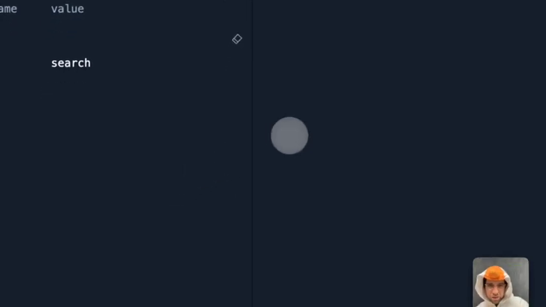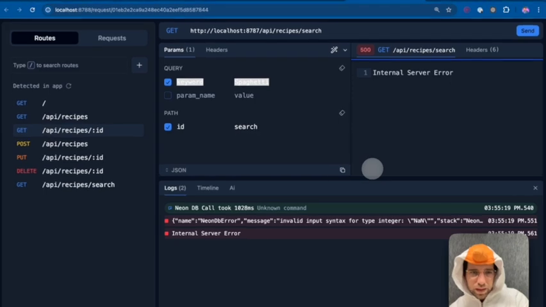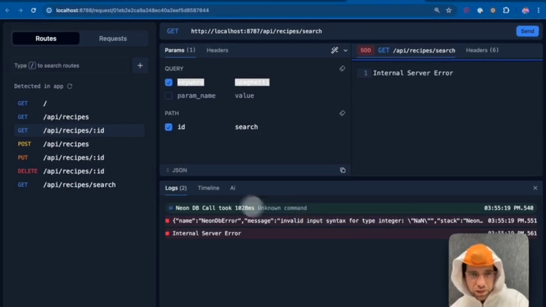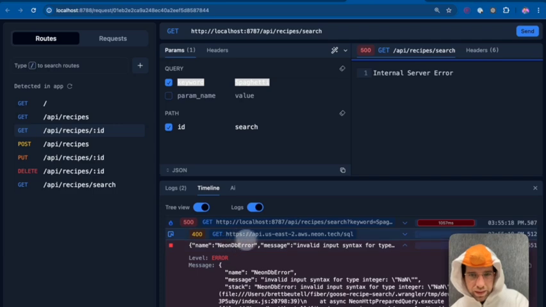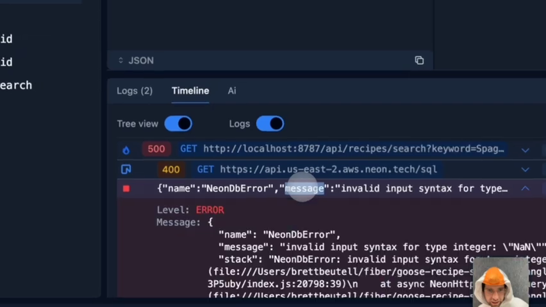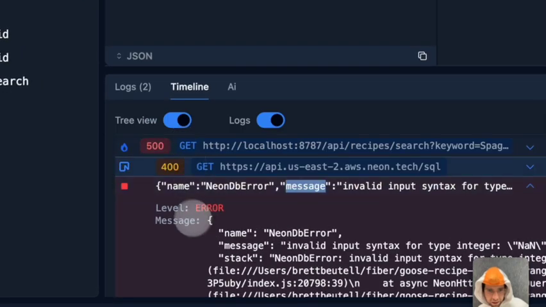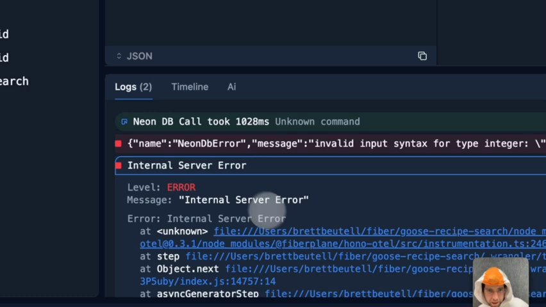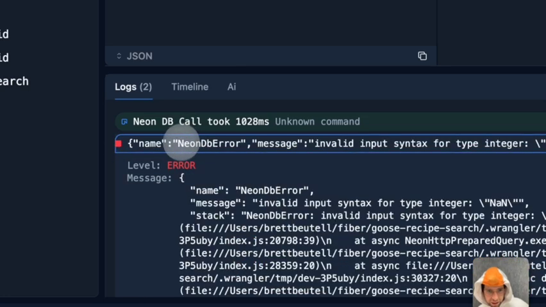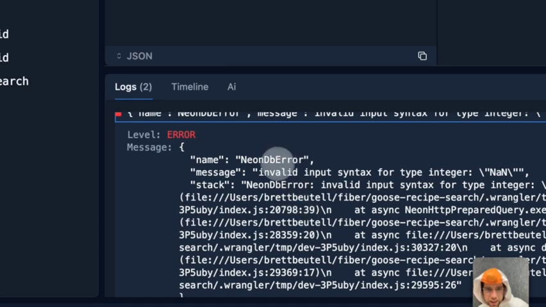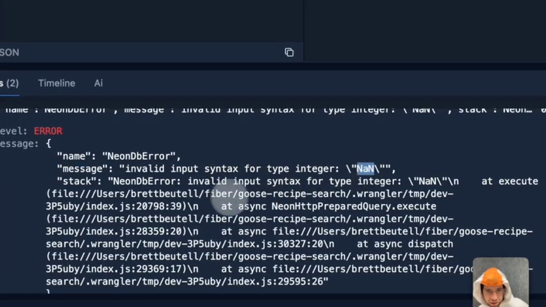I get an internal server error. Why do I get an internal server error? Let's go to the logs. Well, it looks like this might be kind of hard to see. I don't know if we can trace this back as easily. Can I find a link? I want a link to the error. Nope. Not getting the link. Bummer. Well, I'm getting a Neon database error that there was a non-integer passed to a query.